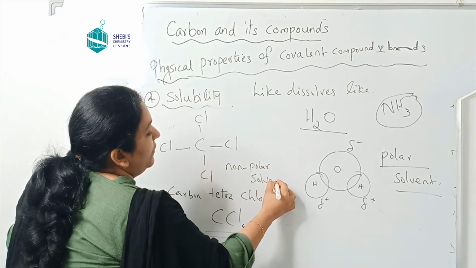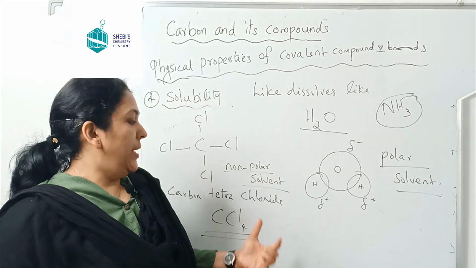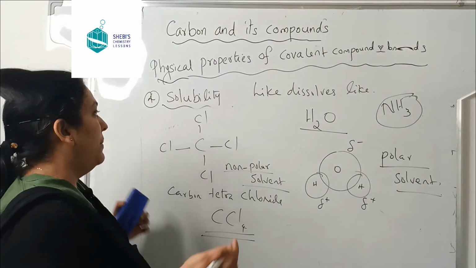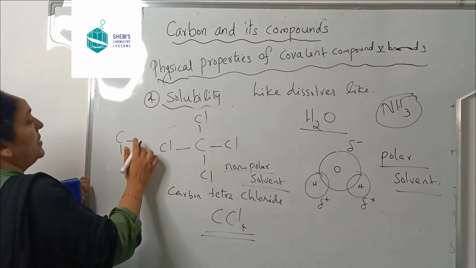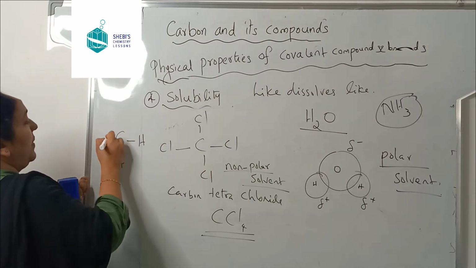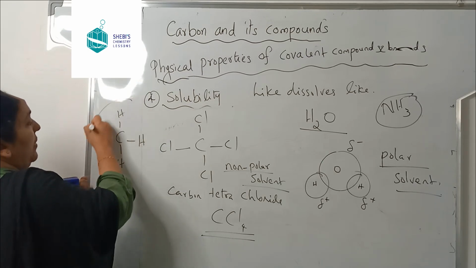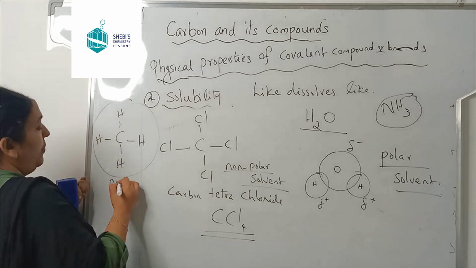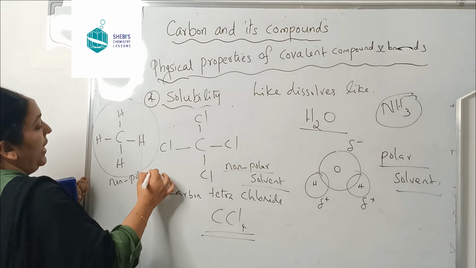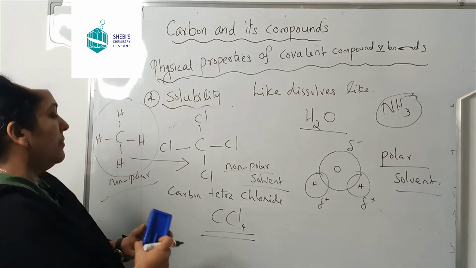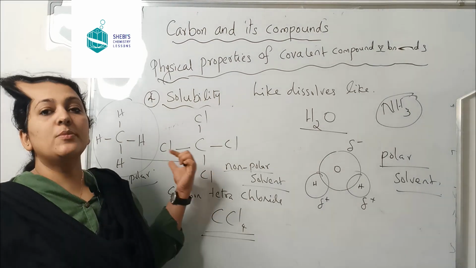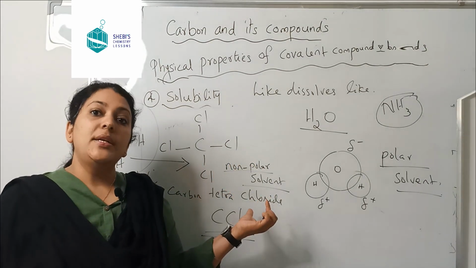Now a substance like methane, CH4, is a non-polar covalent substance. So methane can dissolve in carbon tetrachloride because both of them are non-polar substances.